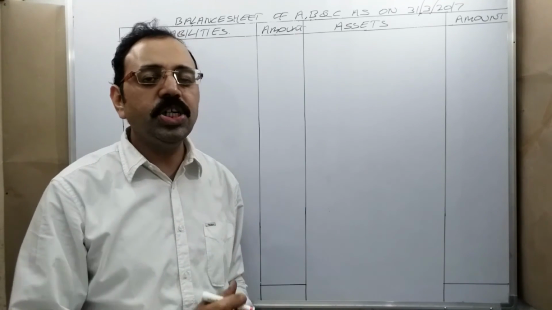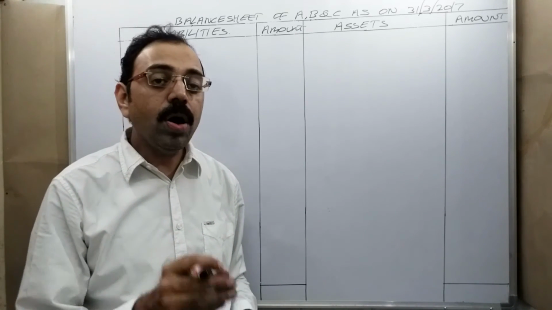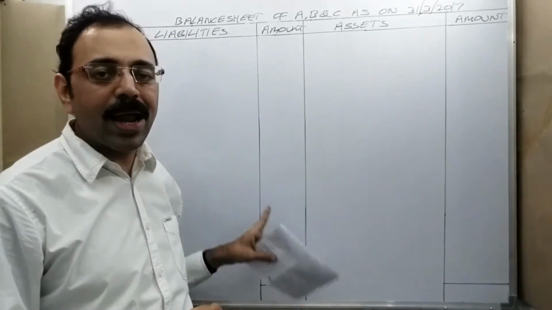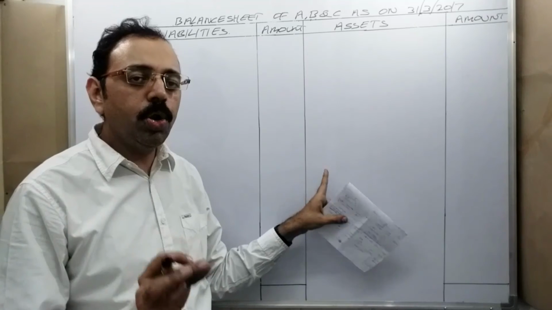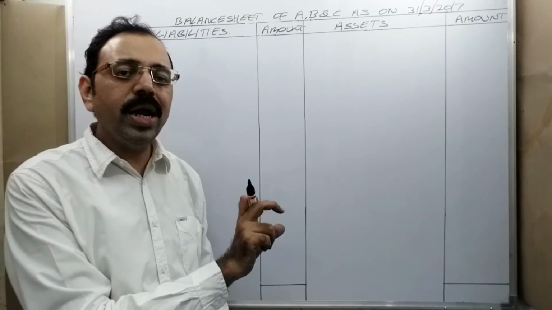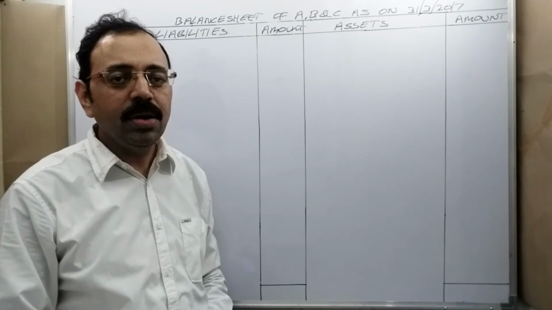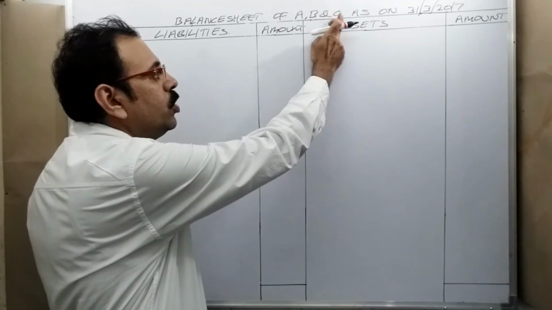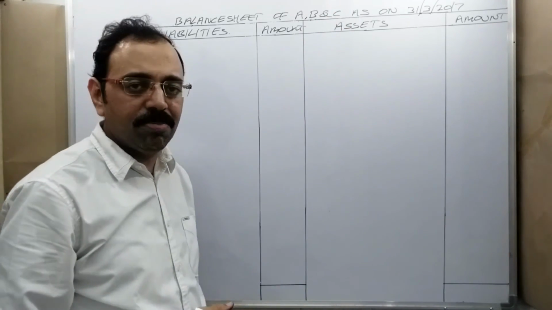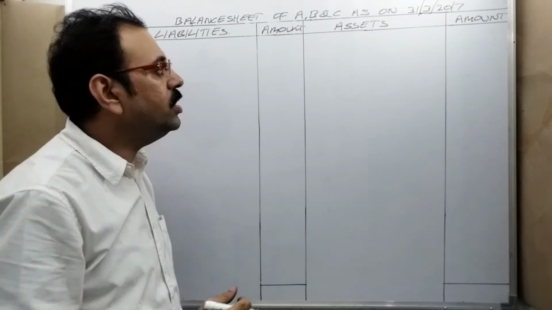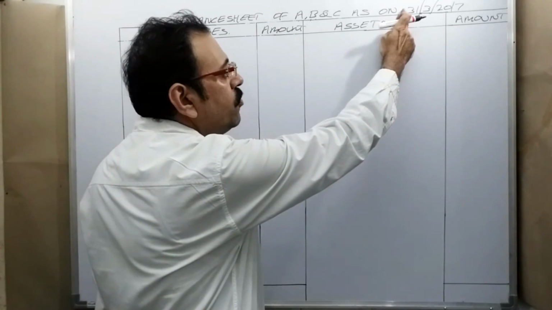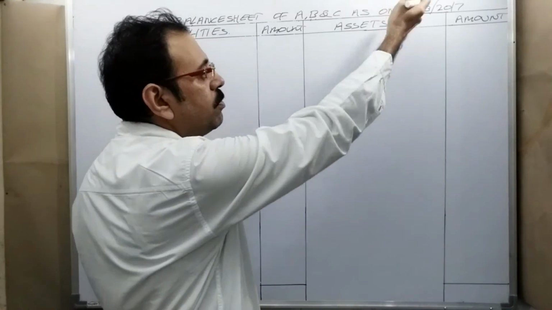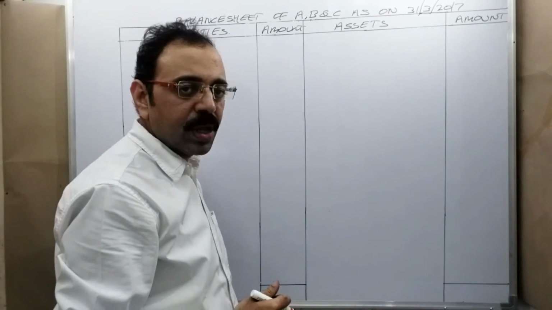Now, after the admission of the new partner, according to the new partnership agreement, we are preparing this balance sheet. So this is called the new balance sheet. You need not write the words new balance sheet. How to indicate that this is the new balance sheet? By including the new partner's name, prepared at the time of the admission of the new partner, 31st March 2017.